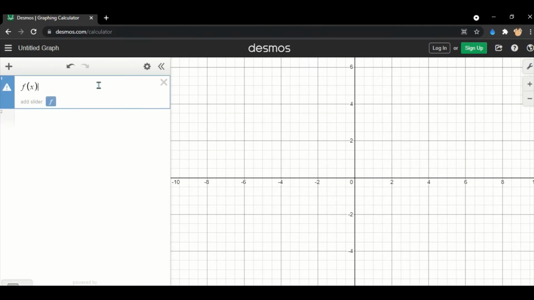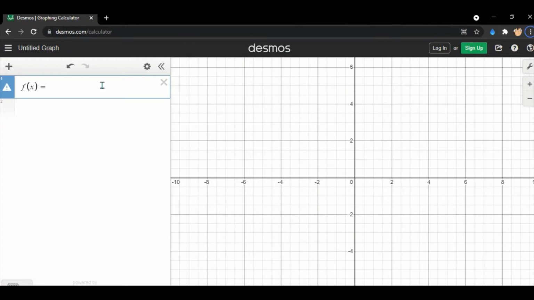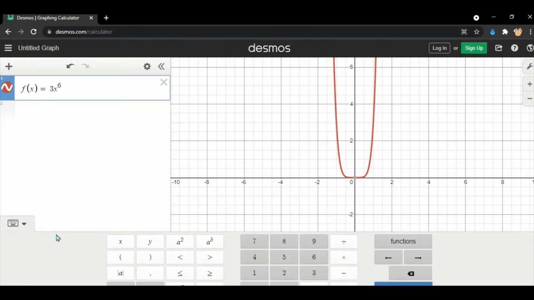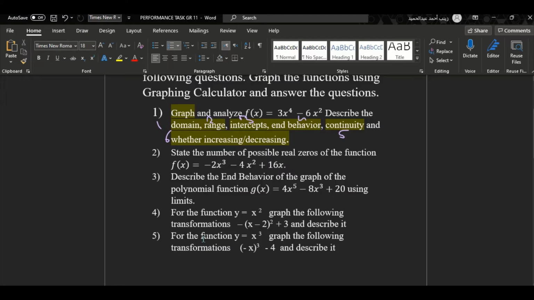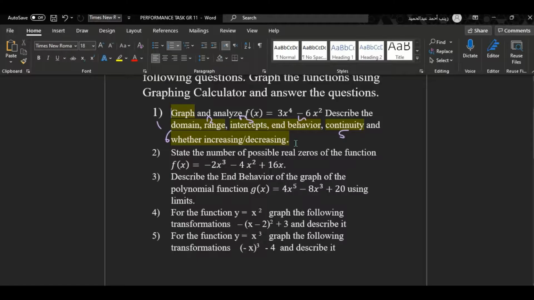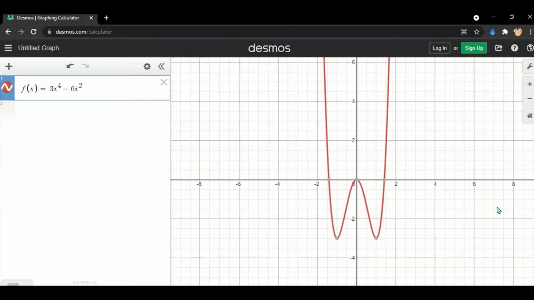So f of x is equal to 3x to the power 4, okay, that's to the power 4. We can use the keypad. Minus 6x squared. Great, now we have our function graphed, as you can see.